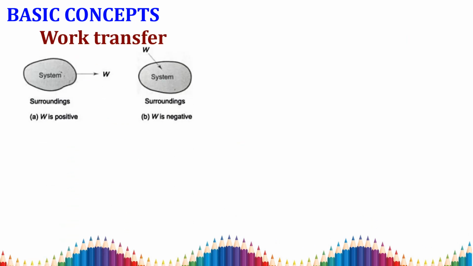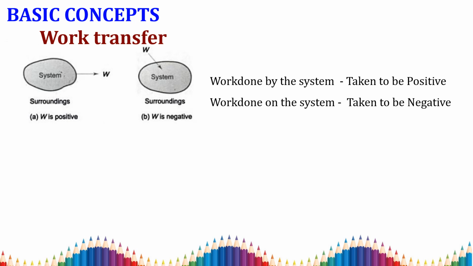Then work transfer. Here we are going to study what work transfer and heat transfer are, and what sign conventions we are going to use in these basic concepts. If you say work transfer, the work is transferred from our system to the surroundings. Consider this example: in a system, work is given out of the system, that is work done by the system. So it is to be considered positive work.